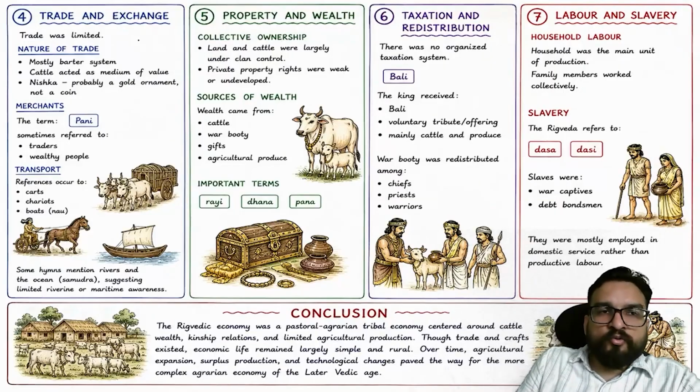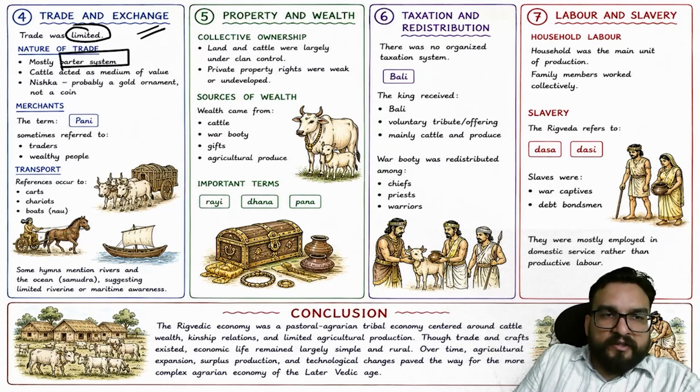Okay. Then I have told you about trade and exchange. Trade was limited. It was based upon barter. Nishka was probably a gold ornament, not a coin. This is written in your Upinder Singh, right? But in your R.S. Sharma, it is written that Nishka was a type of gold coin, an important gold coin.